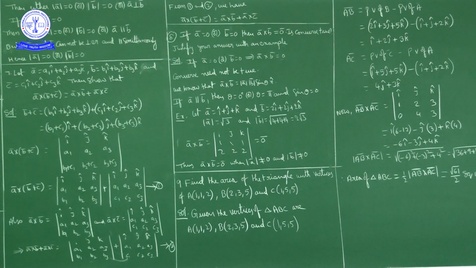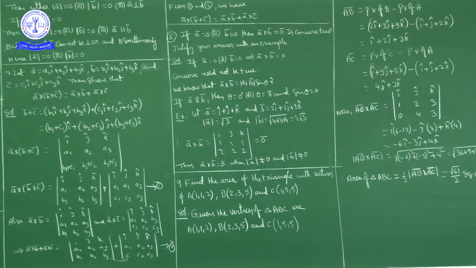Okay, next, question number 8. If A bar equal to 0 or B bar equal to 0, then A bar cross B bar is a 0 vector. But this is an obvious case. We know that if A bar is a 0 vector or B bar is a 0 vector, then their cross product is a 0 vector. What about the converse? It means if A bar cross B bar equals 0, then A bar has to be 0 or B bar has to be 0. Justify your answer with an example.